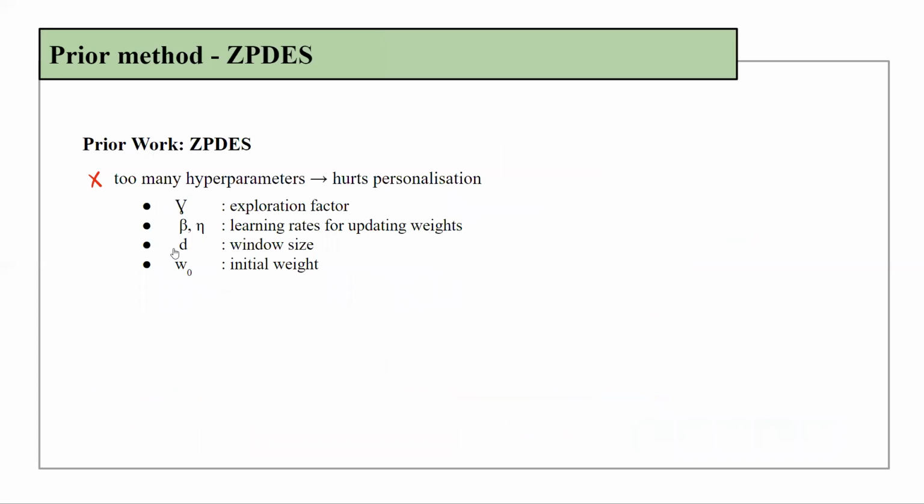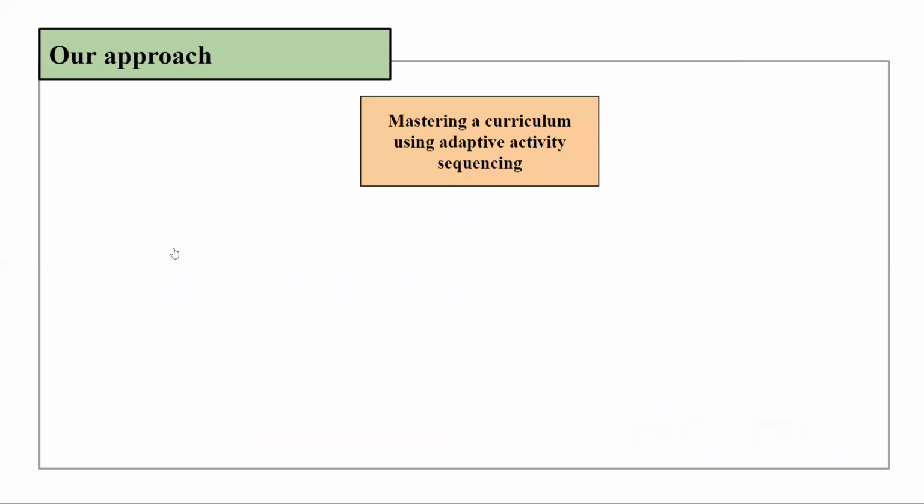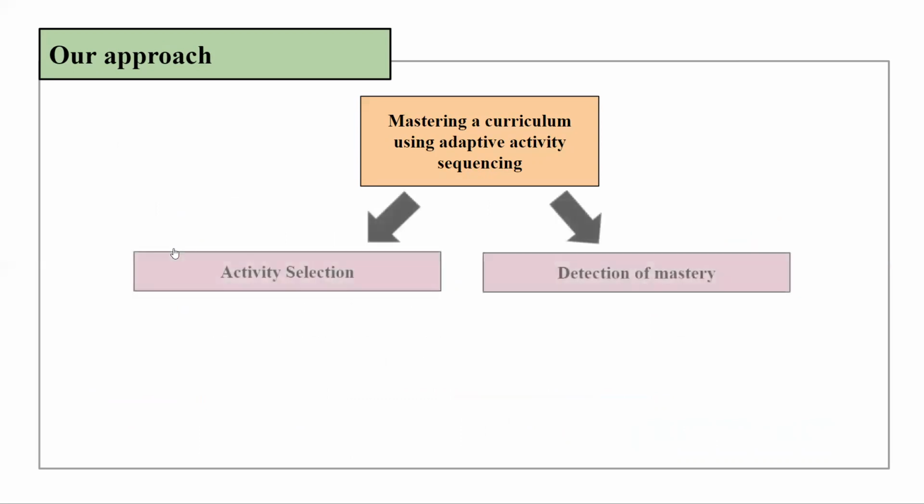Thus, the main issue with ZPDES is the use of too many hyperparameters that require tuning. This hurts personalization and also adds to the computational overhead. Our approach is to decompose the adaptive activity sequencing problem into the following two subproblems, namely activity selection to take care of the exploration versus exploitation trade-off and detection of mastery to handle the non-stationarity of the student responses.